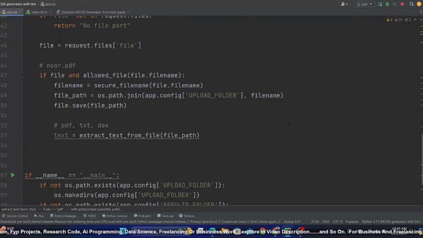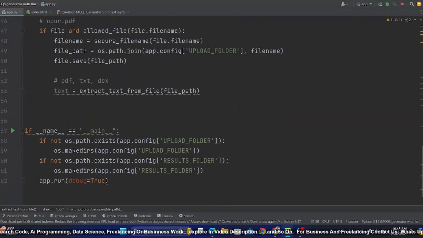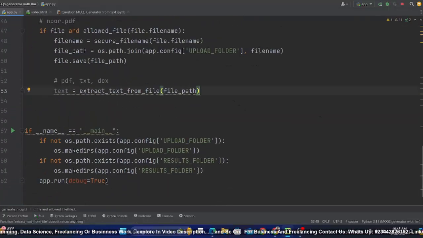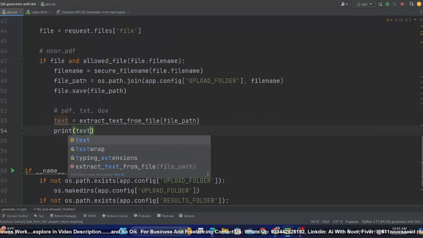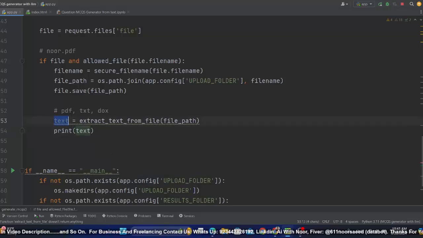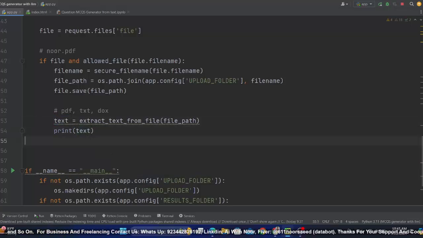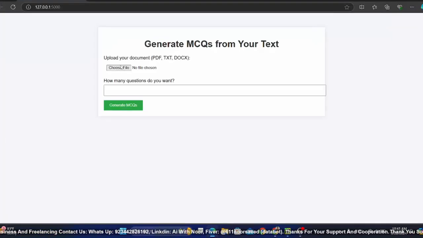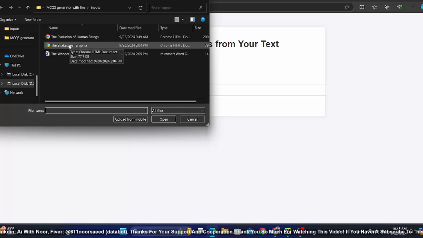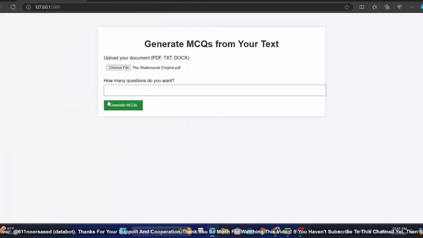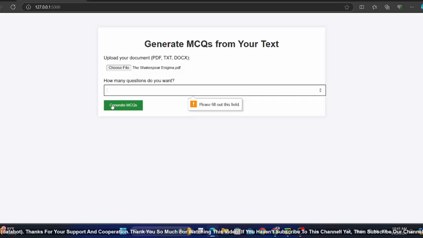Let's see what happened. If I just print this text, when I upload a file, finally I will get the extracted text here. Okay, so let's see what happens. Choose this PDF file. It's required, but I didn't.